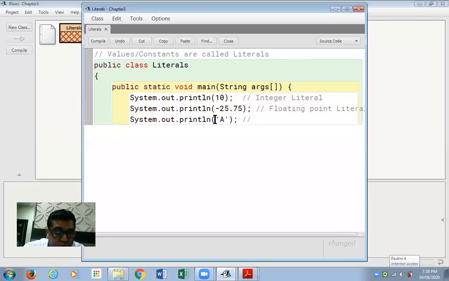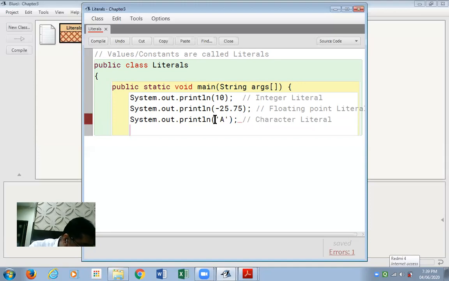This kind of constant is called a character constant or a character literal. It could be any character from the character set: alphabet capital A to Z, small a to z, digits 0 to 9, special characters, any of the operator symbols, any of the delimiters, but it should be a single character only and enclosed in single quotes. System.out.println.